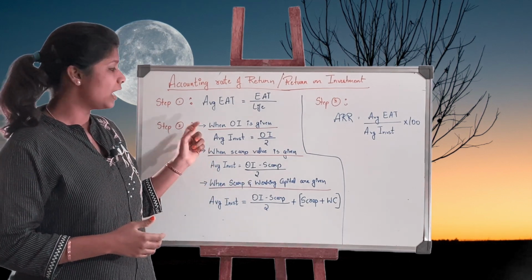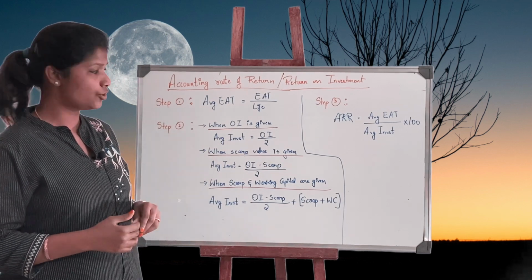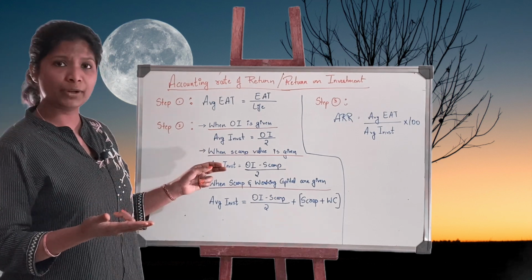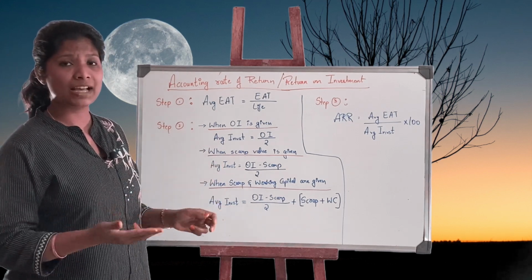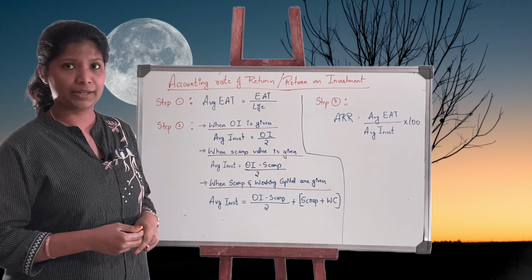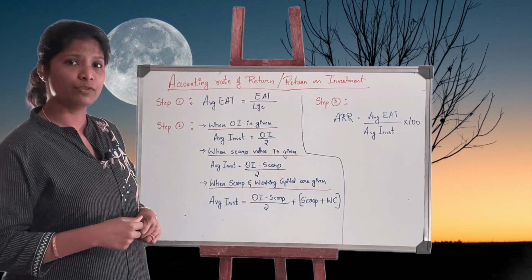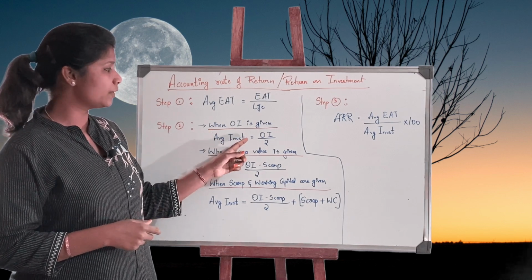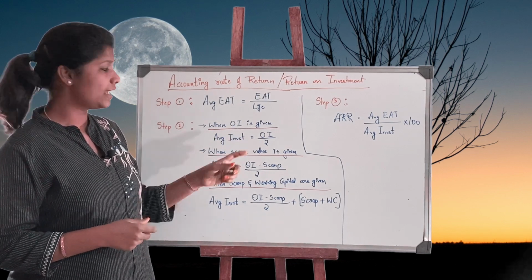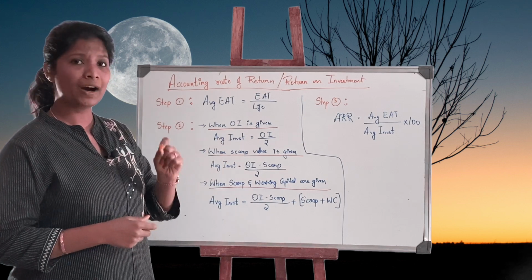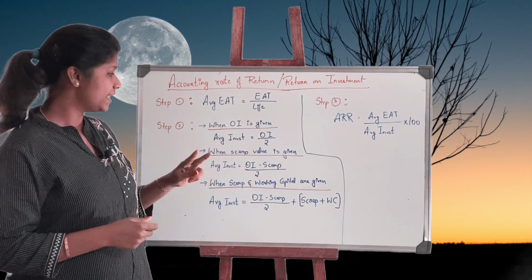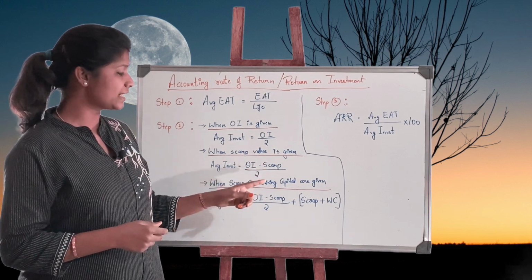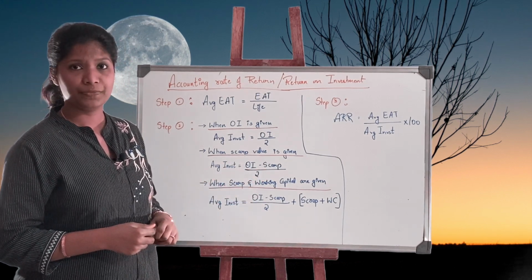Step 2. Under step 2 we have 3 conditions. One is when original investment is given. Second, when scrap value is given. Third, when scrap as well as working capital is provided. In the first condition, what is my formula? Average investment equals, when original investment is given, OI divided by 2. Second condition, when scrap is given, original investment minus the scrap value divided by 2.